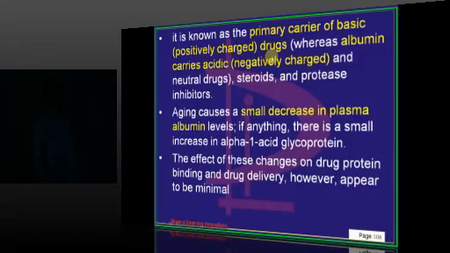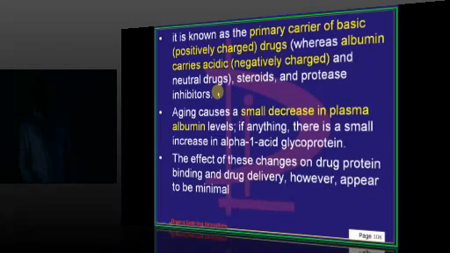Typically those which are positively charged, which are basic, are the ones which bind with alpha-1 acid glycoprotein. Whereas acidic drugs, which are negatively charged, and also neutral drugs, steroids, and protease inhibitors, all bind with albumin.